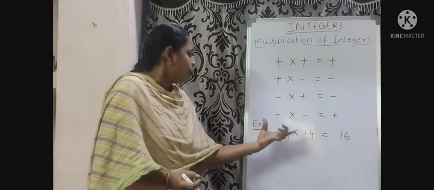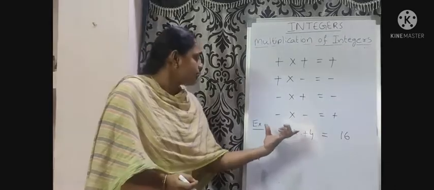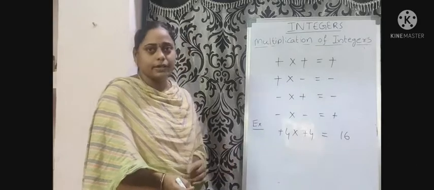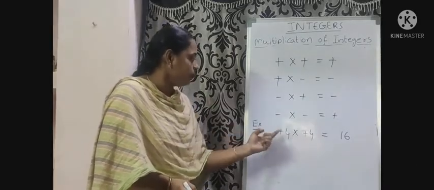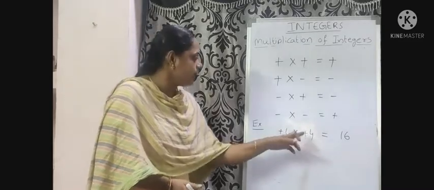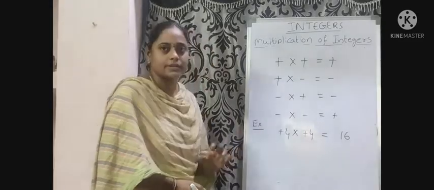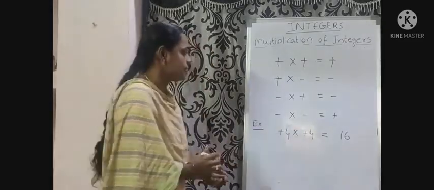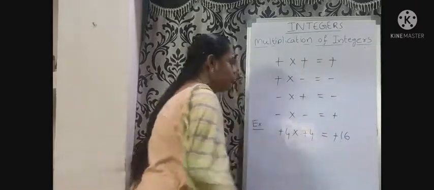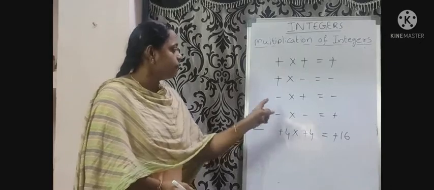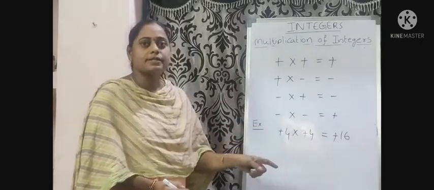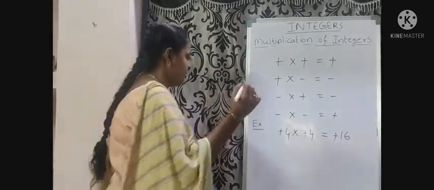Next, we multiply the signs before the integers. What is the sign before 4? Plus. What is the sign before the next 4? Plus. Plus into plus, plus. So plus 4 into plus 4 equal to plus 16.